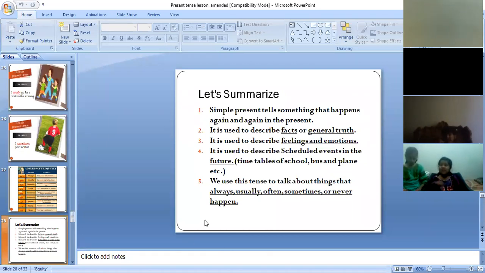Now, dear children, we use this tense to talk about things that always, usually, often, sometimes, or never happen. What are they called, dear children? As I have told you earlier, always, usually, often, sometimes, they are called adverbs of frequency. We use adverbs of frequency in simple present tense, and we place the adverb of frequency before the main verb. I always speak truth. Always is the adverb of frequency and speak is the main verb here.